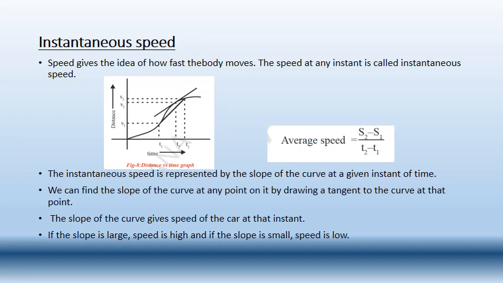So in order to measure the instantaneous speed, you have to draw a tangent to the curve at that particular point where you want to measure the instantaneous speed. So if you draw a tangent, then you can find out the slope of the curve. By finding the slope of the curve, you can find the instantaneous speed. So if the slope is large, then the speed is high. If the slope is small, then the speed is low.